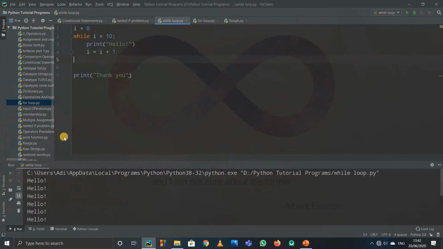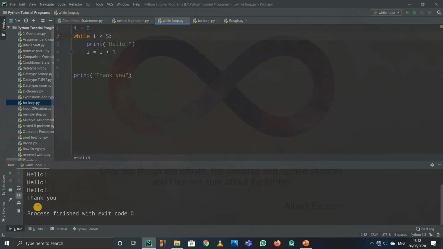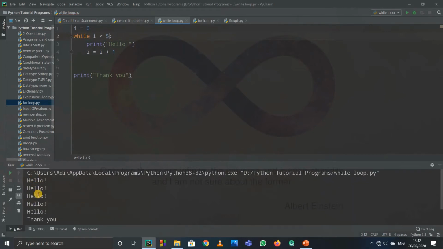Yeah, see, now when I run it, actually instead of 10, let us take a smaller number, like say 5, and run it. So see how many times: 1, 2, 3, 4 and 5. So it printed out 5 times, because i is 0 and i will be less than 5, then it will print up to 5. You can write equal to as well.